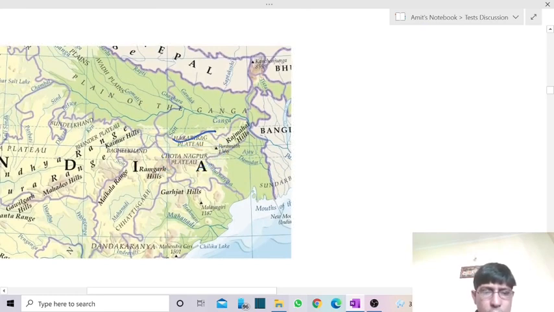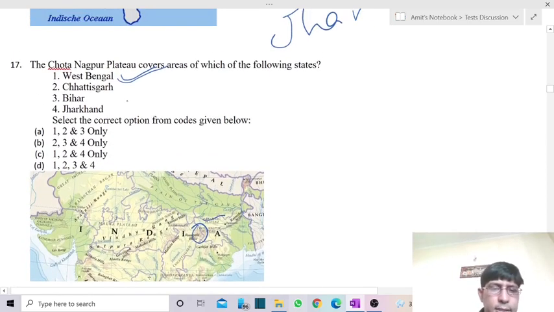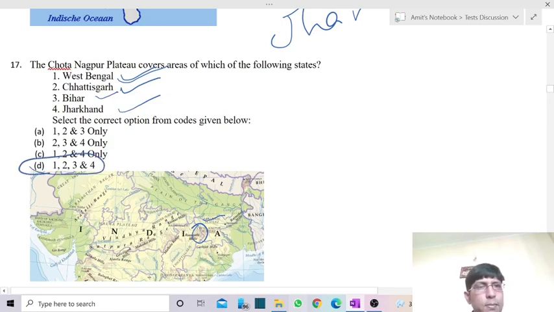It is also touching the northern part of Chhattisgarh. You can see it is extending to West Bengal also, touching Chhattisgarh, or the northern part of Chhattisgarh, and having some linkage with Bihar and Jharkhand. So the answer is 1, 2, 3, 4. It is extending into West Bengal, Chhattisgarh, Bihar and Jharkhand, but majorly it falls into the territory of state Jharkhand.